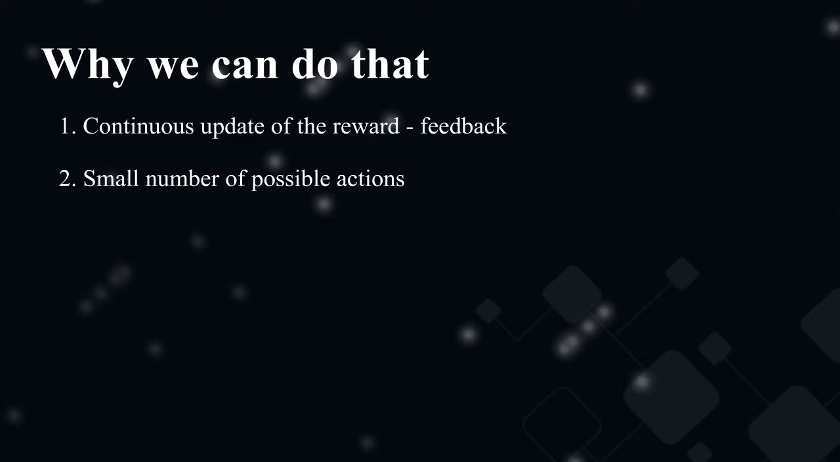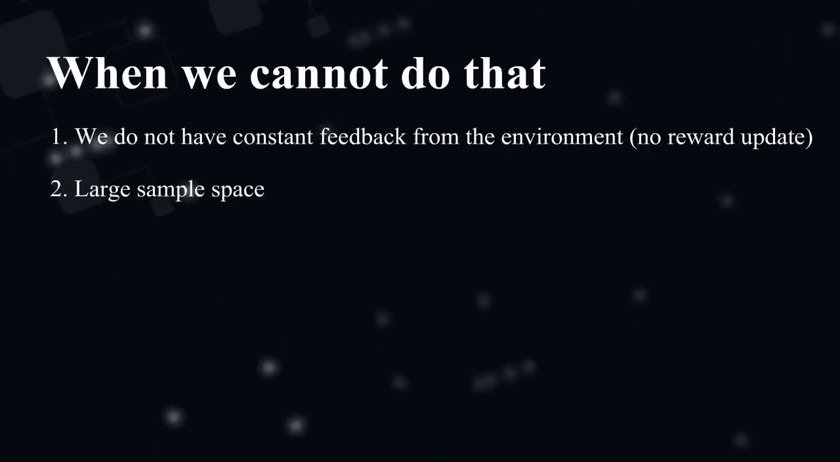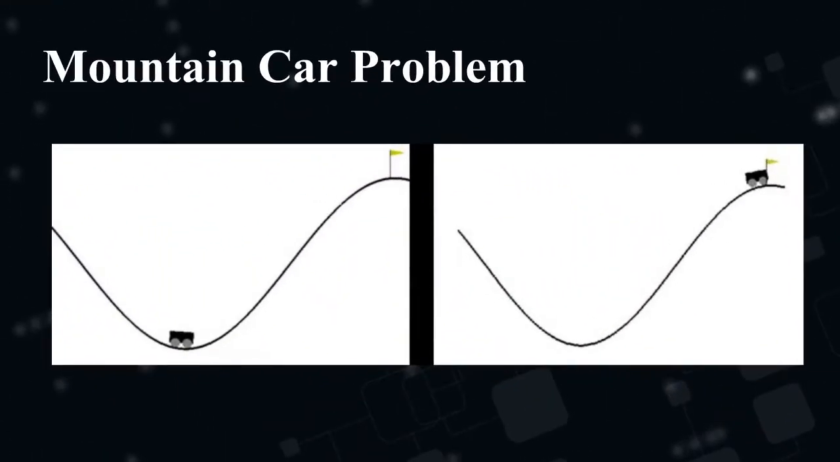However, there is a greater number of situations where we cannot do that. The reason for that is that the sample space is quite large, and we cannot possibly get all the successful random actions from that sample space. Also, in other situations where we don't have constant feedback from the environment, we cannot do that either. For example, in the following problem, we get a reward of +1 when we get our car to the top of the mountain. However, in other cases, we don't get any feedback from the environment.